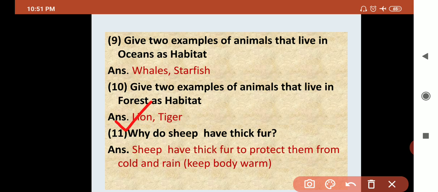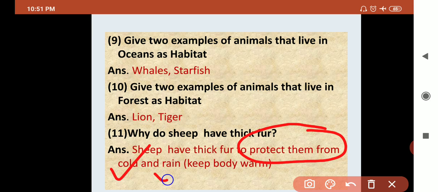Next question, question number 11. Why do sheep have thick fur? Sheep have thick fur to protect them from cold and rain, that is, to keep their body warm. Okay, so this is a very easy question.